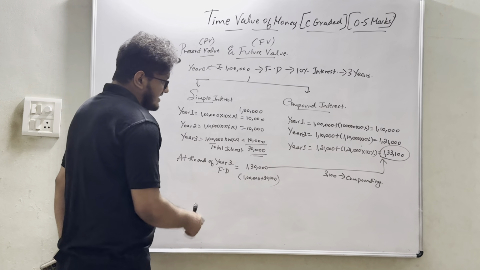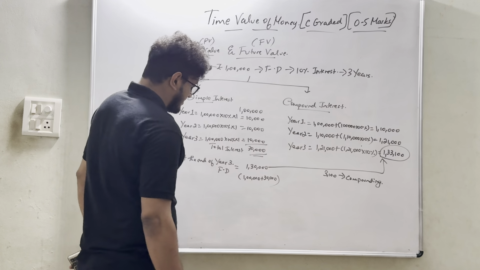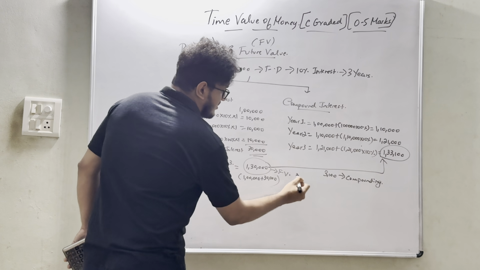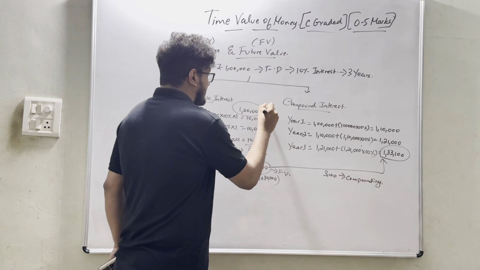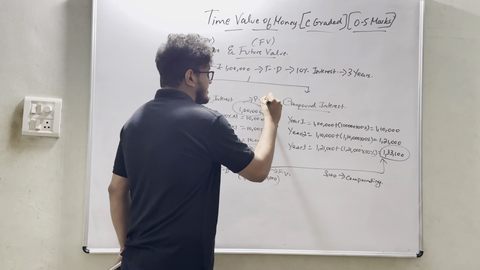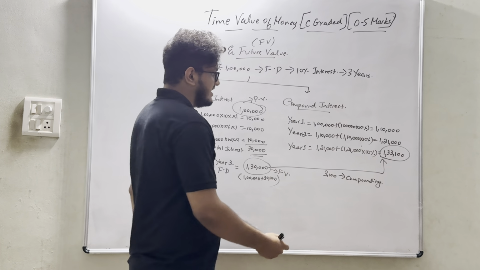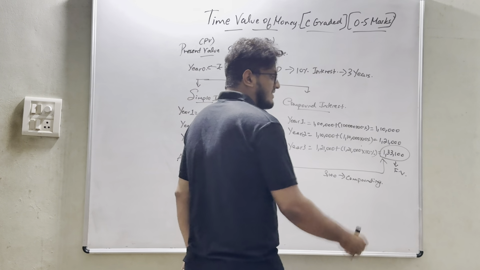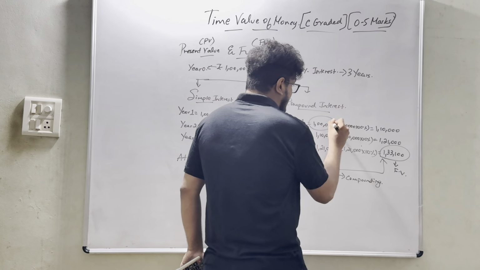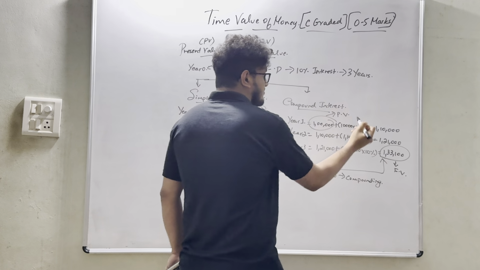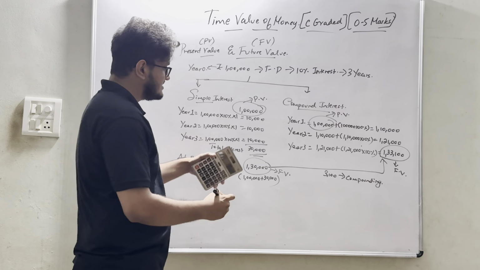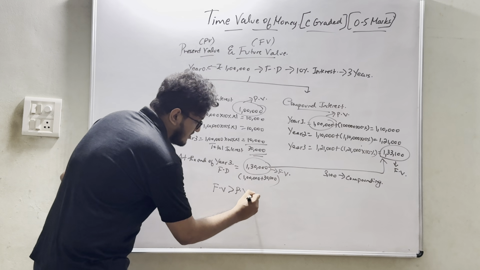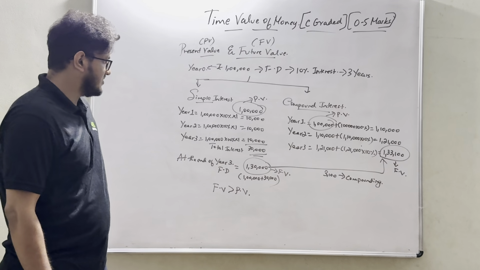So in this example we can also say that this 1,30,000 is nothing but our future value. This 1 lakh is our present value. Yes, in this case also 1,33,100 is future value and 1 lakh is our present value. So in both the examples we can say that future value is always greater than that of present value. Okay.